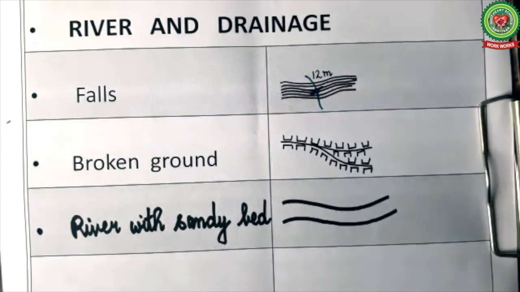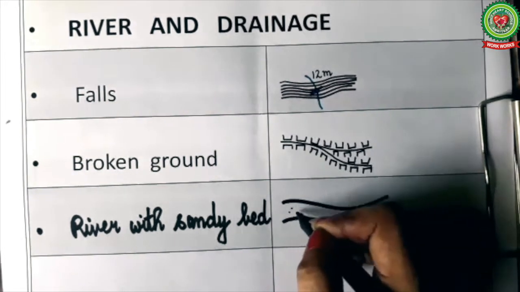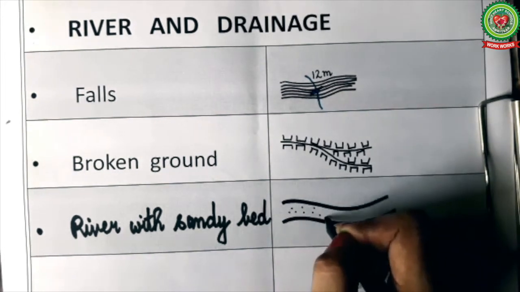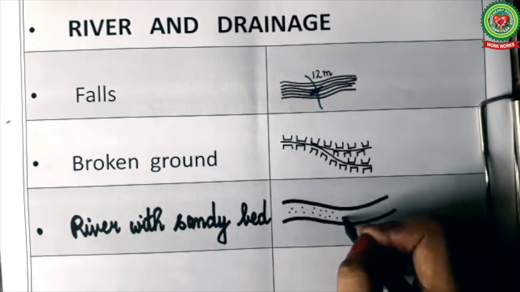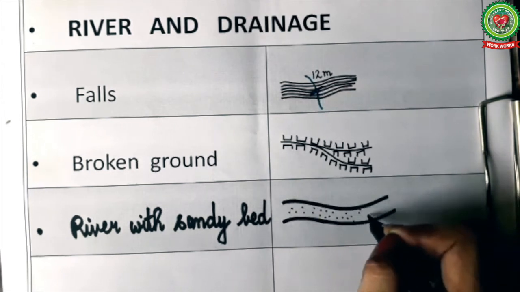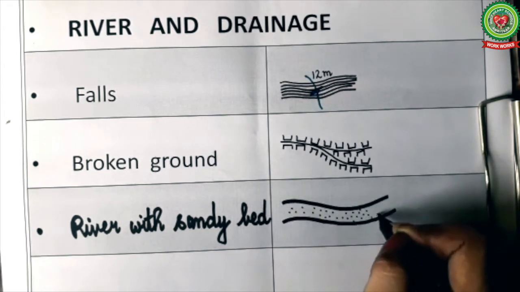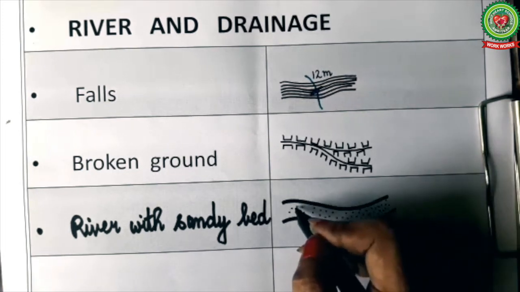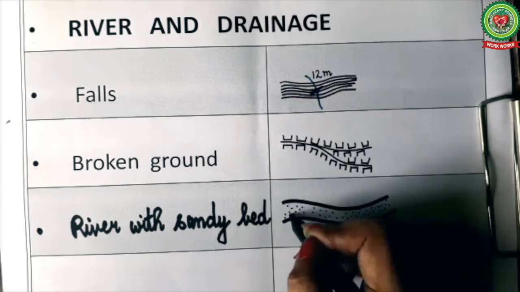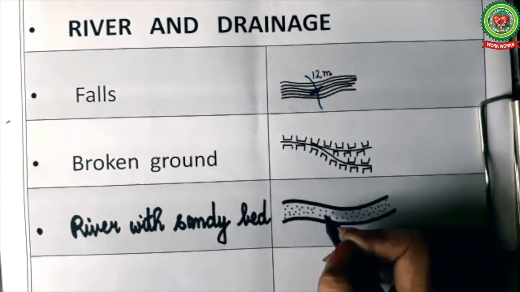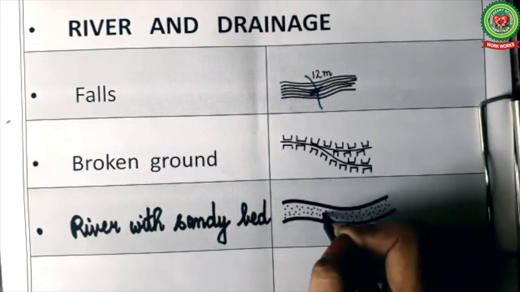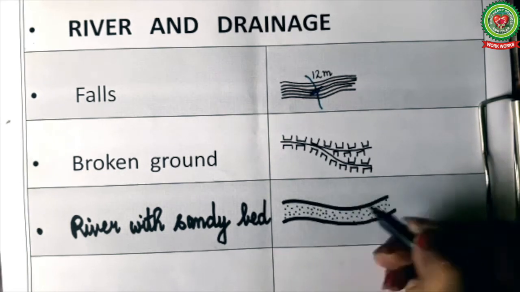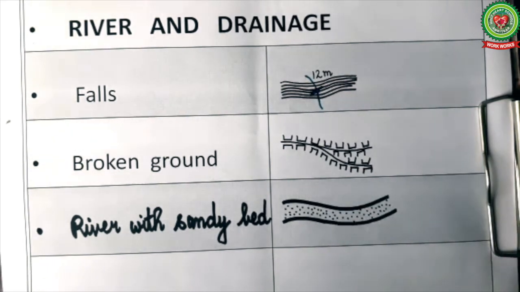So now we will fill this river with black dots, small dots. They will be smaller than rocks. So these are black dots inside the river. These dots indicate a sandy bed, meaning the floor of the river is sandy. It will indicate that the river is flowing from a desert area or sandy area. For example, we can take the streams and rivers of Rajasthan, that is the Thar Desert.